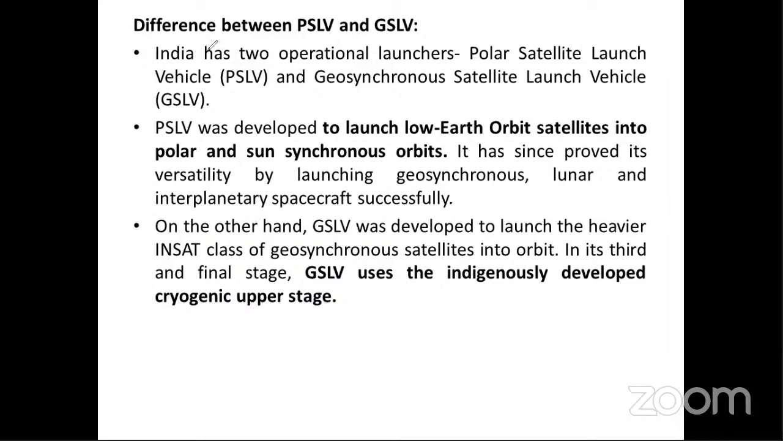Now, you should know the difference between PSLV and GSLV. India has two operational launchers, the Polar Satellite Launch Vehicle and the Geosynchronous Satellite Launch Vehicle. PSLV was developed to launch low Earth orbit satellites into polar and sun synchronous orbits. It has since proved its versatility by launching geosynchronous, lunar, and interplanetary spacecraft successfully. So, the Chandrayaan mission was launched by PSLV. On the other hand, GSLV was developed to launch the heavier INSAT class of geosynchronous satellites into orbit.